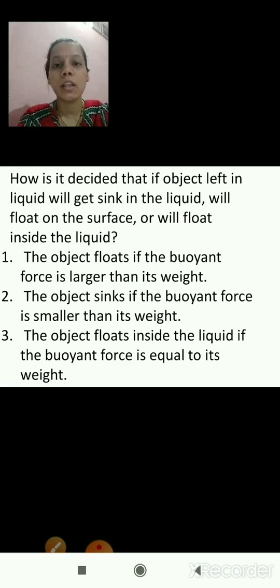I hope you are clear with all the concepts we learned today. We have seen the definition of buoyant force, we have seen examples, and we have studied one experiment. So that's all for today. In the next session we will start with the next concept.